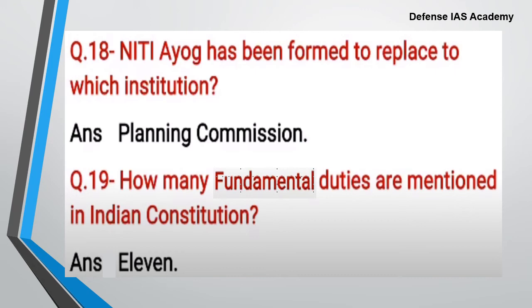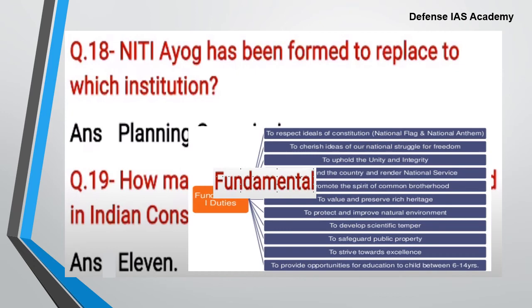Next question. How many fundamental duties are mentioned in Indian Constitution? So there are 11 fundamental duties that are mentioned in the Indian Constitution. The fundamental duties include to respect ideals of Constitution, that's national flag and the national anthem, to cherish ideals of our national struggle for freedom, to uphold the unity and integrity, to defend the country and render national services, to